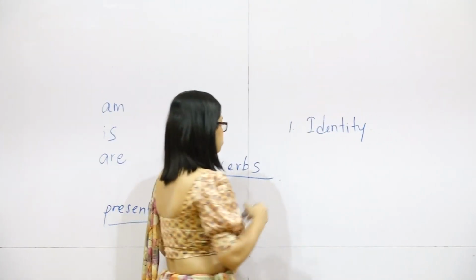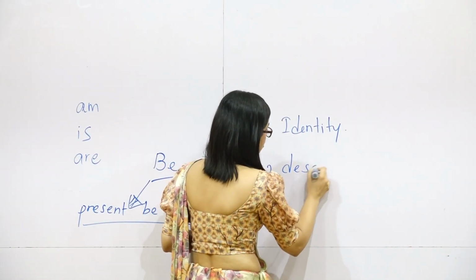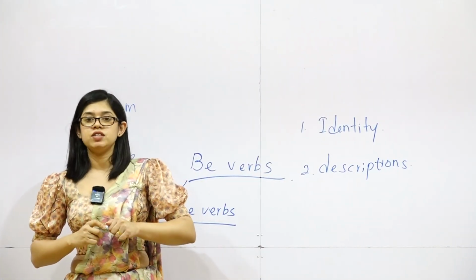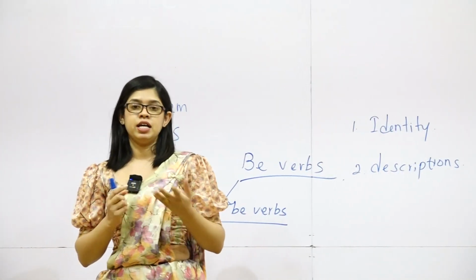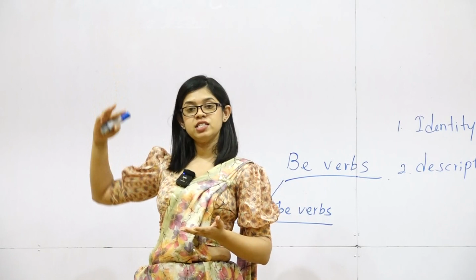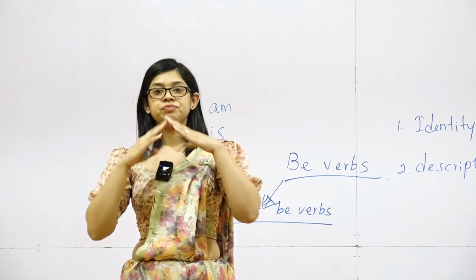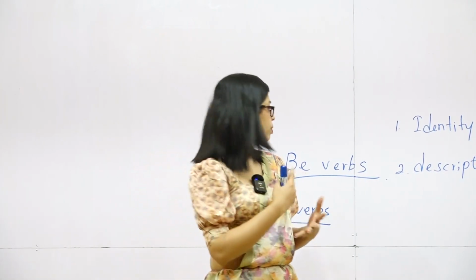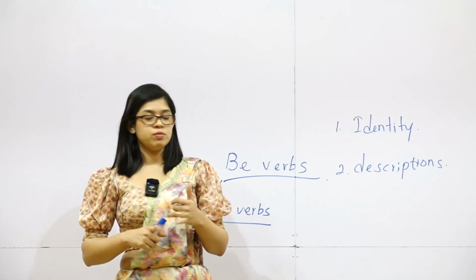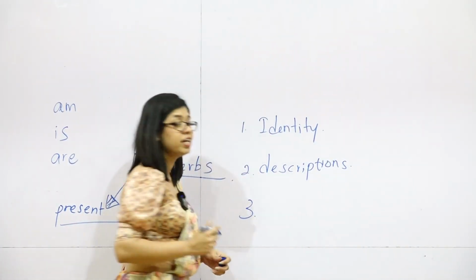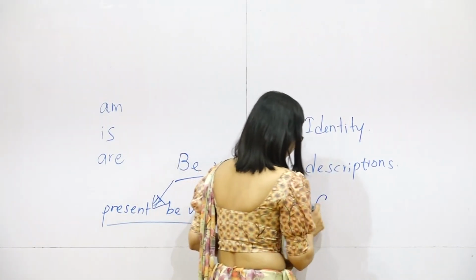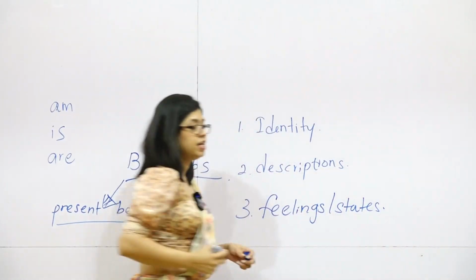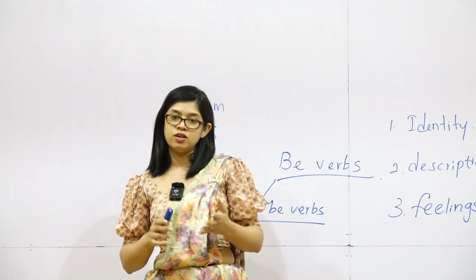Second one, you're going to talk about descriptions. Okay, you are just explaining something we say, right? Okay, you're describing a person, right? You're explaining the behaviors or whatnot. Let's say personality, the features of that person. So we go with descriptions using be verbs. Third one, my friends, so we are talking about feelings and the states. Okay, these are the three main points that we are going to be focusing on with be verbs.